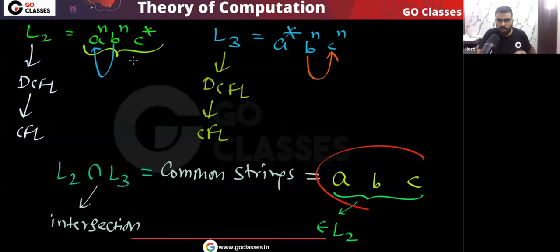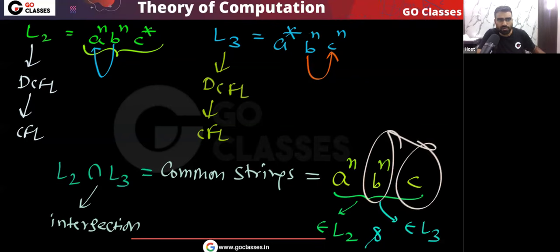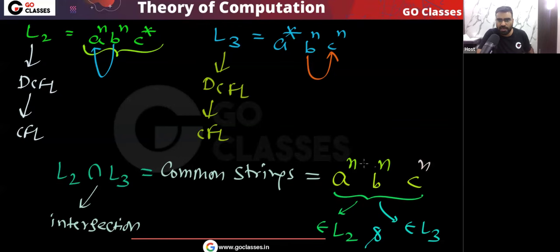And if this string belongs to L2, then the number of a's should be equal to the number of b's. Yes or no? And remember, because these are the common strings, this is a common string, so this belongs to L3 also. In L3, remember, the number of b's equals the number of c's. So we will get a power n, b power n, c power n, where n is greater than or equal to 0.